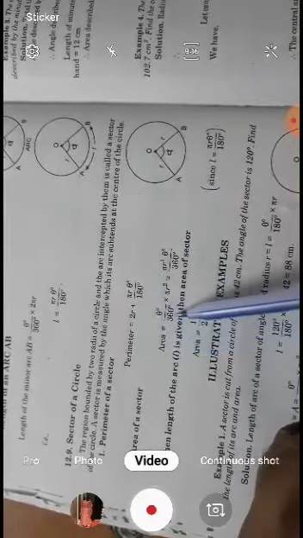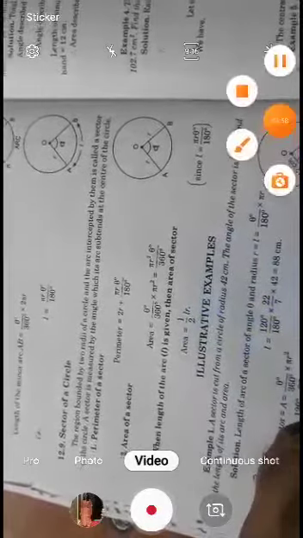Then the sector of the circle. The perimeter of the sector is 2r plus the arc AB, it means 2r plus pi r theta upon 180. The area of the sector is equal to theta upon 360 pi r square. When the length of the arc is given, then the area of the sector is equal to 1 by 2 L into r.